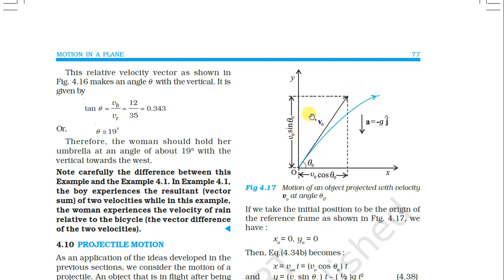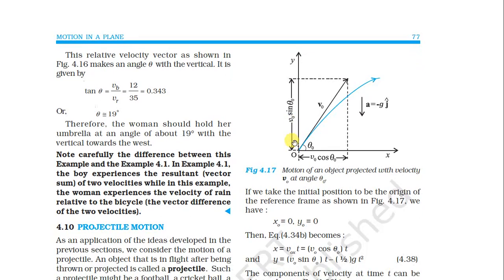Here v0 is the hypotenuse, and v0y is the opposite side. So v0y upon v0 is equal to sin theta 0, so v0y is equal to v0 sin theta 0.